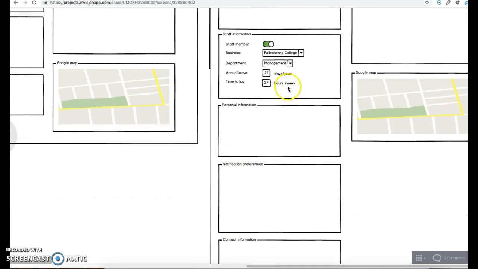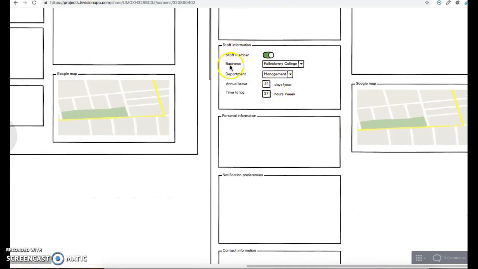There is a new section for staff information where, if you toggle it on to being a staff member, you can link them to a business. You can then, of course, link them to a department, and then, of course, you can override the defaults for the annual leave and time to log per week, which should auto-load based on what I pick up here, business and department. So, of course, department, if there's any settings set, it should override these. The business obviously will override them if they're set at the initial stage.